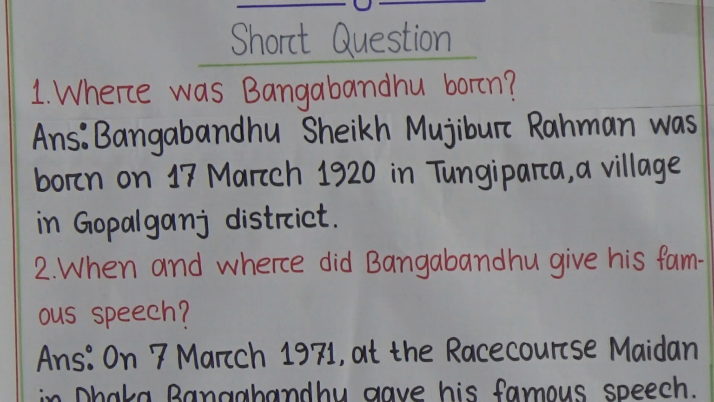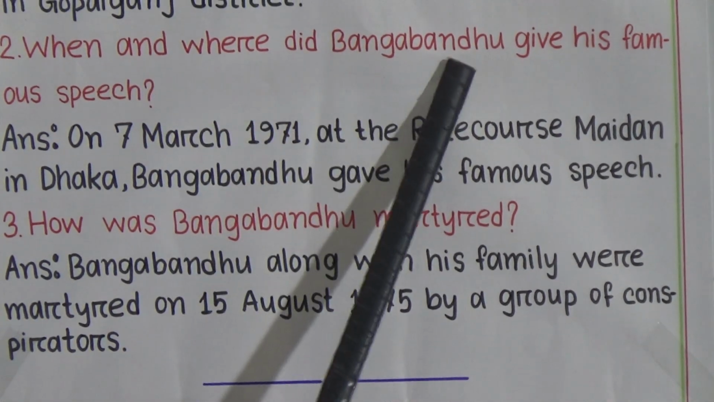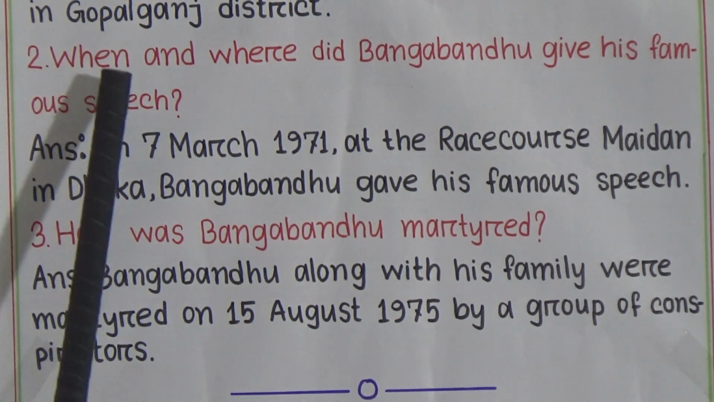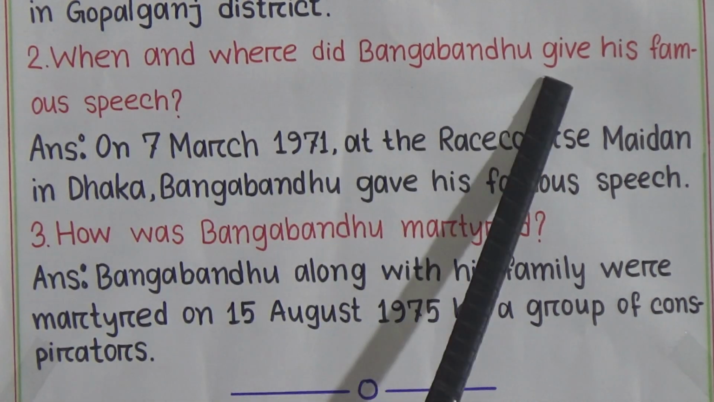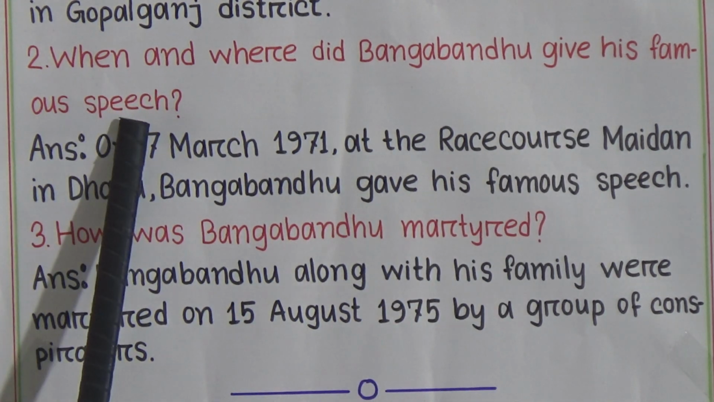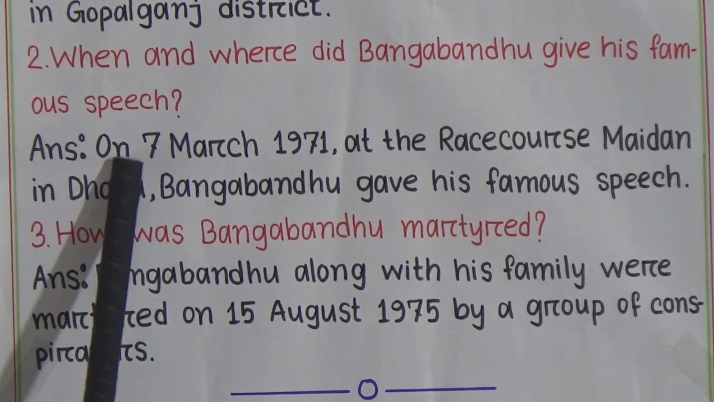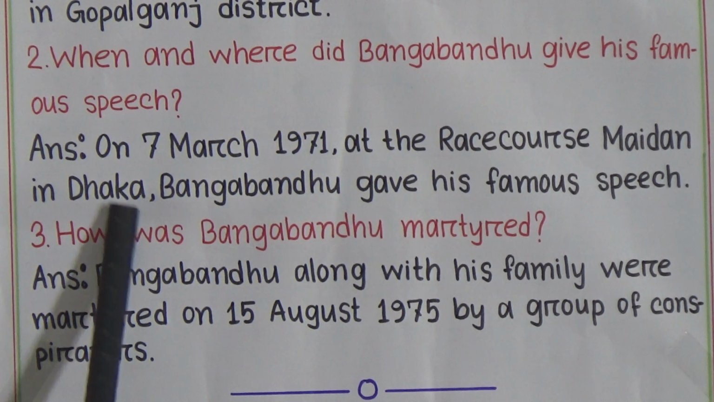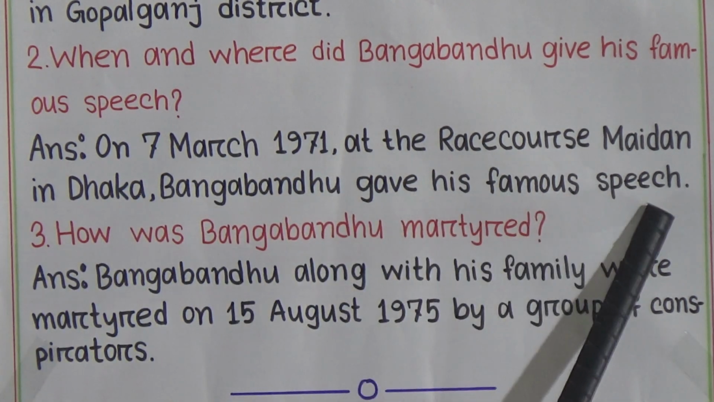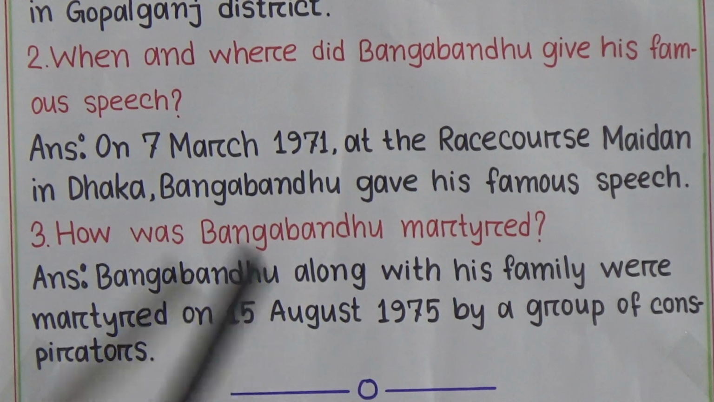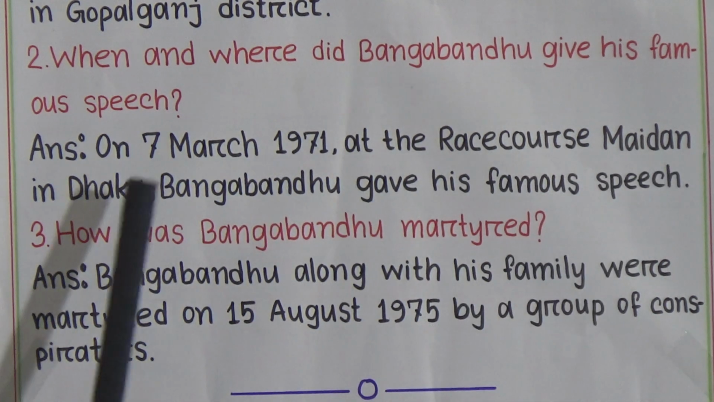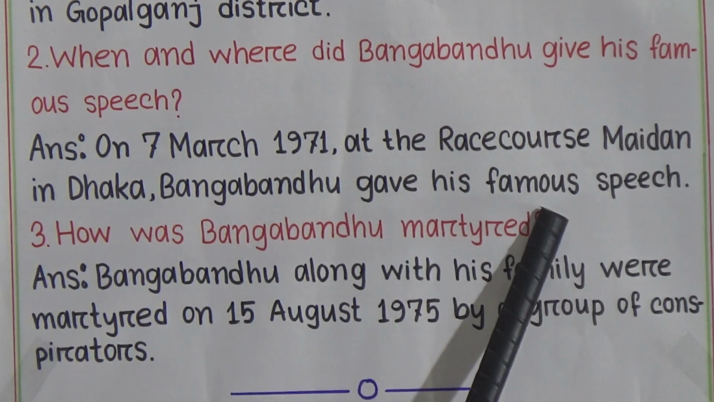Students, now we'll discuss about short question 2. When and where did Bangabandhu give his famous speech? The answer is on 7th March 1971 at the Racecourse Maidan in Dhaka, Bangabandhu gave his famous speech.